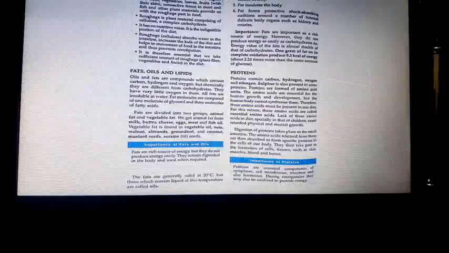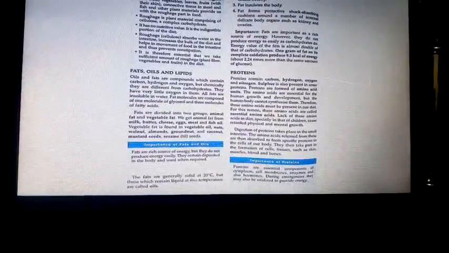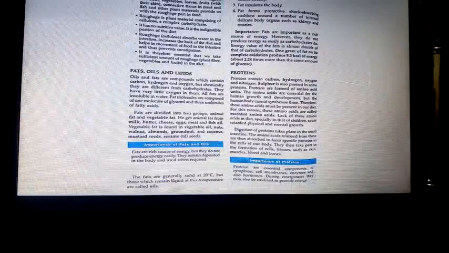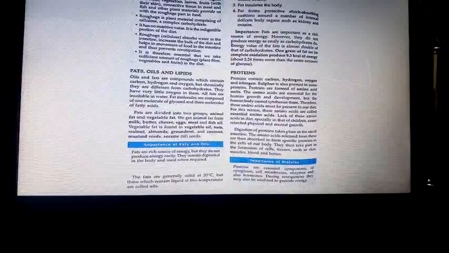Did you all understand? Now we are going to the next energy giving food, that is nothing but fats. Fats, oils and lipids. Oils and fats are compounds which contain carbon, hydrogen and oxygen, but chemically they are different from carbohydrates.